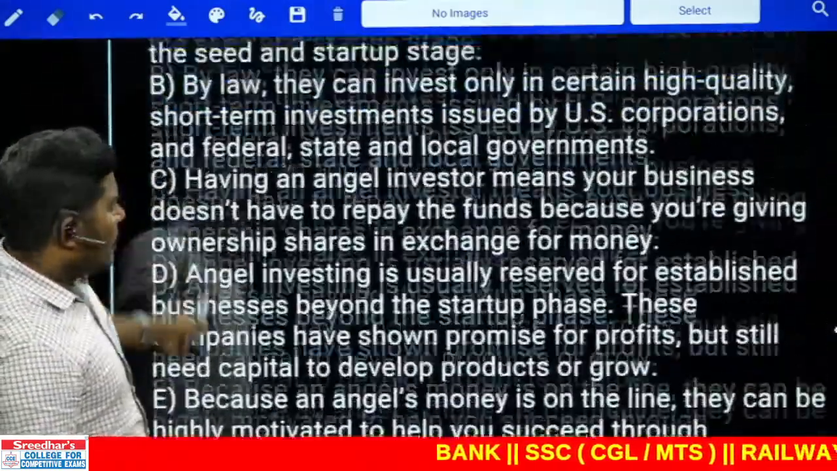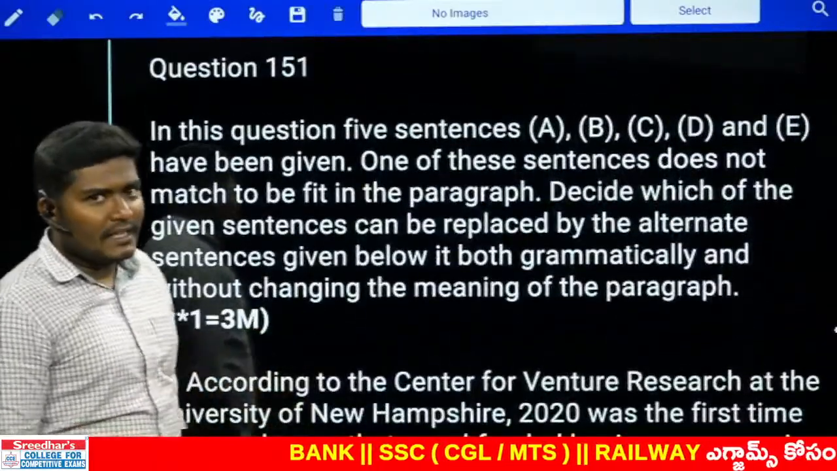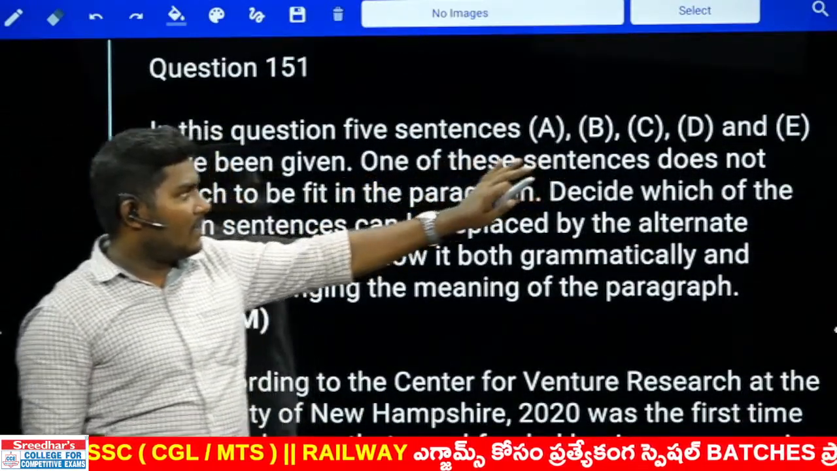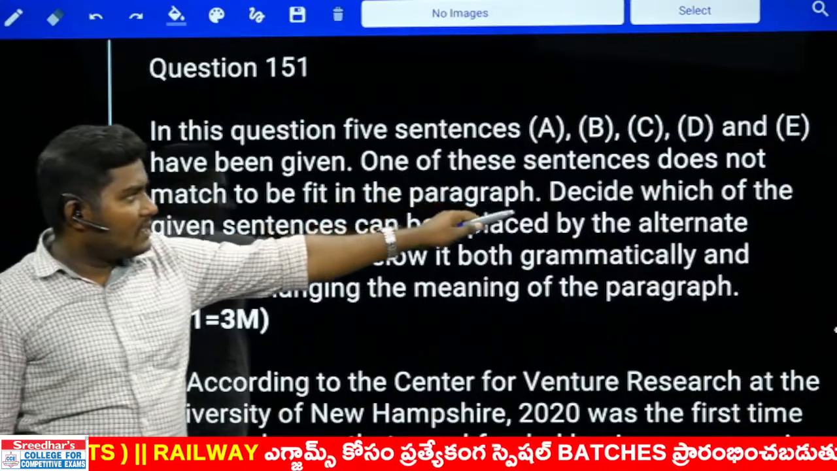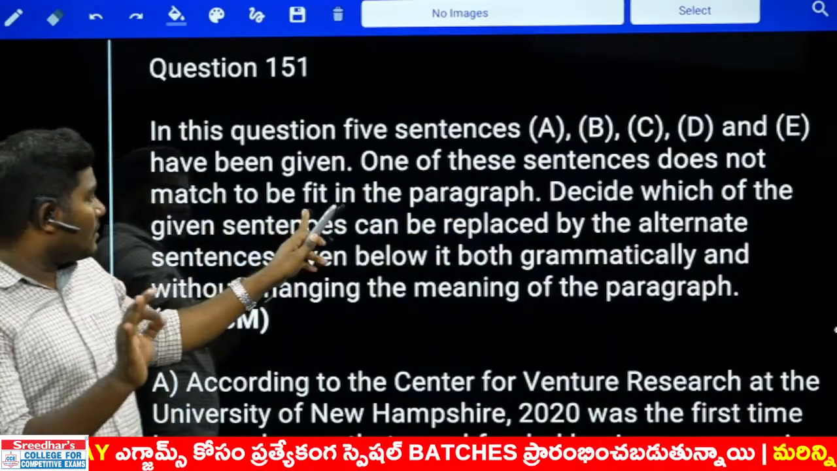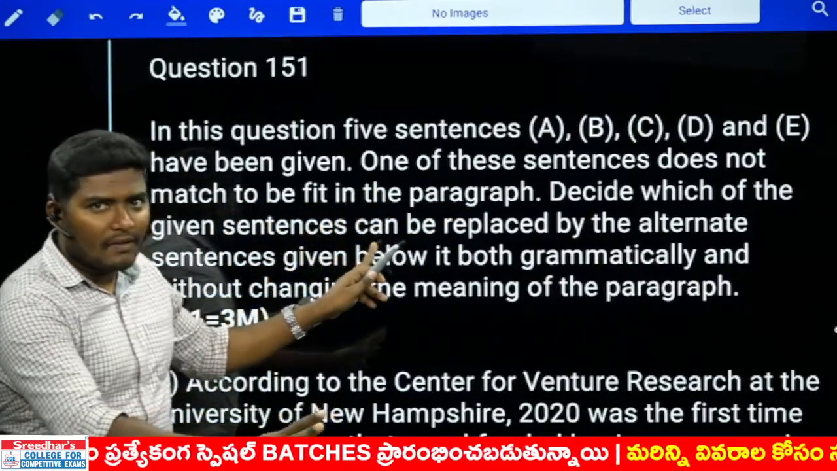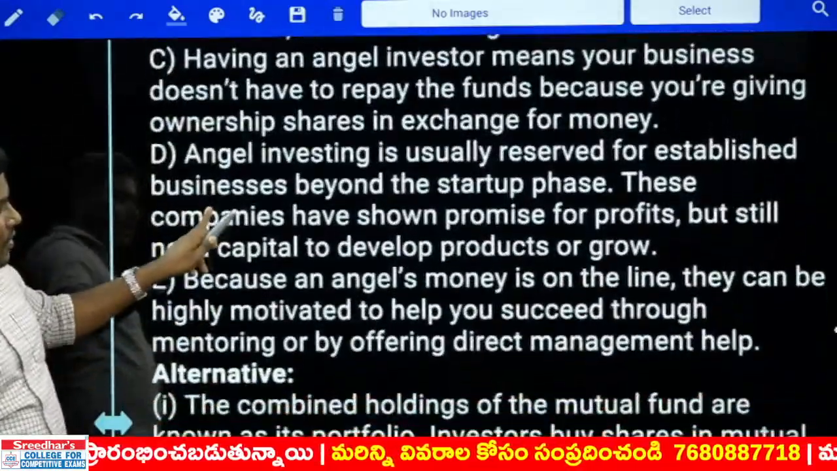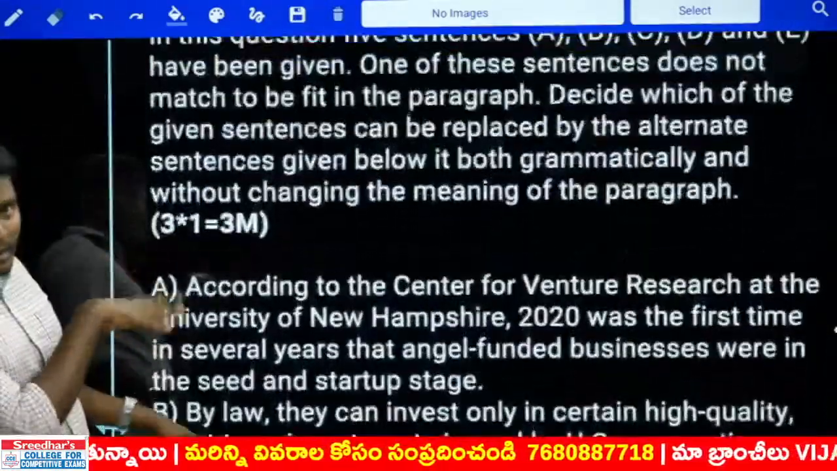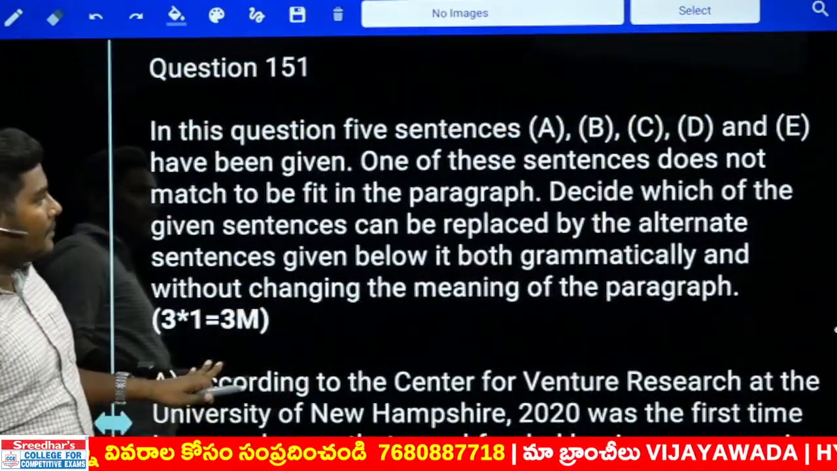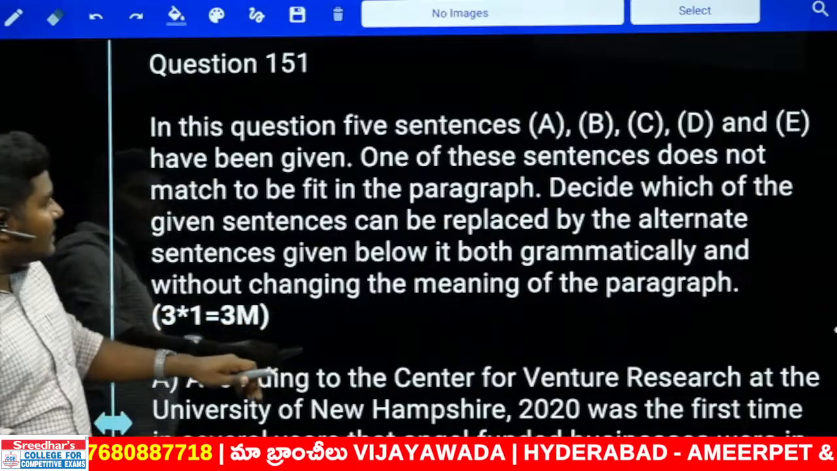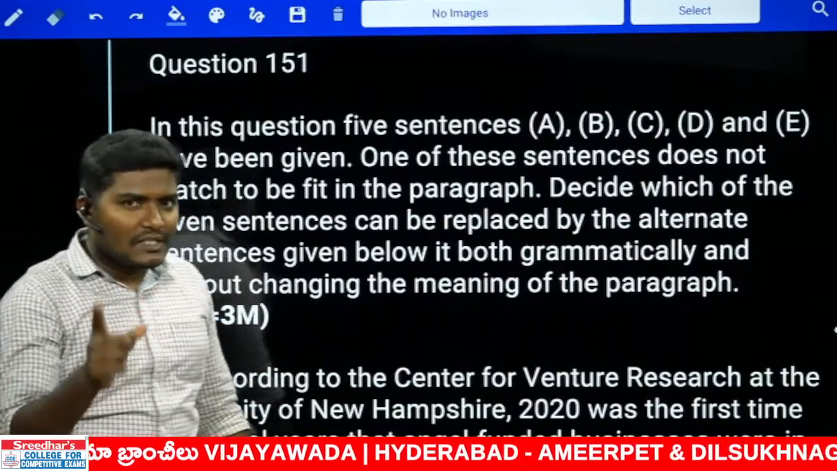Okay. The question is very lengthy. Let me tell you what this question is. In this question, 5 sentences are given A, B, C, D, E. One of these sentences does not match to be fit in the paragraph. There are 5 sentences, okay? You see A, B, C, D and E. One of the sentences doesn't match the paragraph, the entire content that is there. And decide which of the given sentences can be replaced by the alternative sentences given below. See, this question is asked in 2 ways.